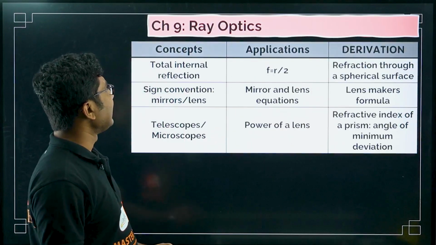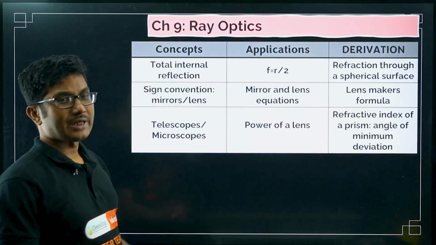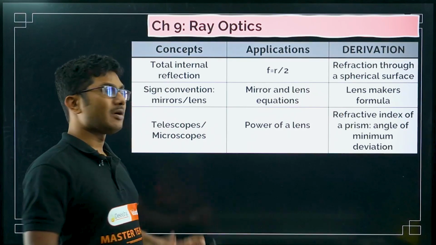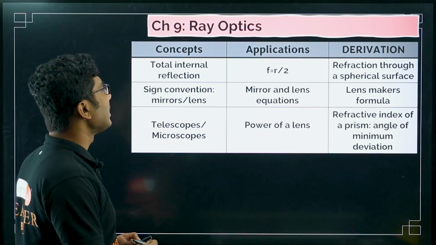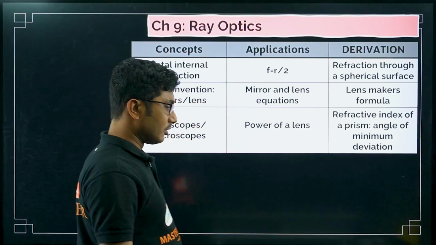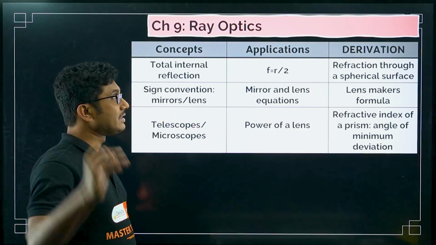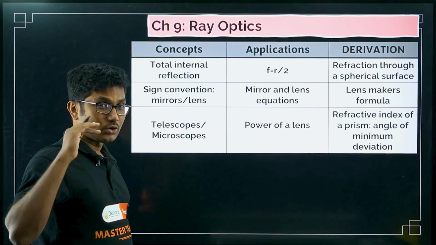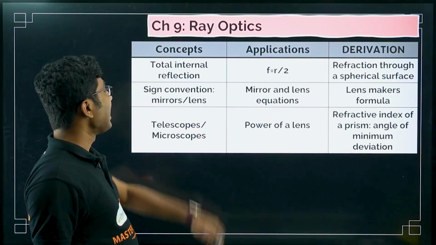Right now, next is ray optics, another important chapter, and a simple, easy chapter. I recommend this chapter for all the students. Maybe you are strong, weak, or just average, this chapter is recommended for all the students. This is a super important chapter. What is there in between?